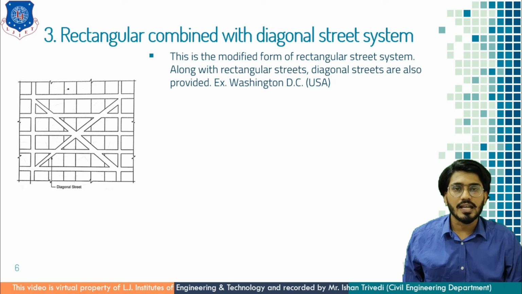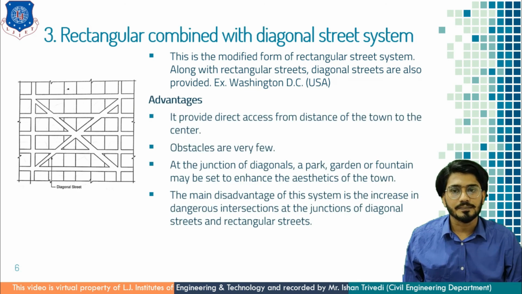Here one feature is introduced, that is, a diagonal street pattern is introduced in the gridiron street system. This system has been adopted in Washington DC, USA, where you can directly come to the city heart without any traffic movement. Now understand the advantages of the rectangular combined with diagonal street system.